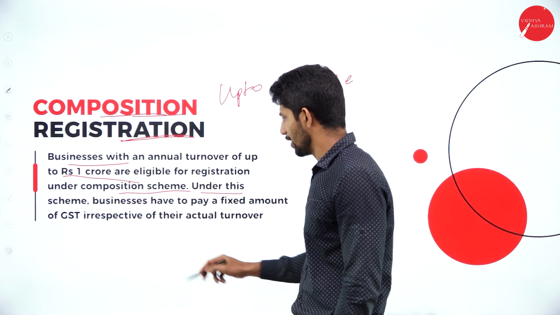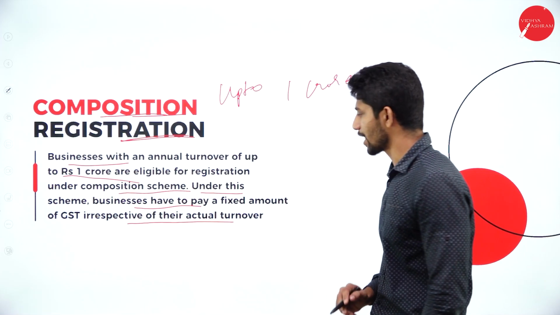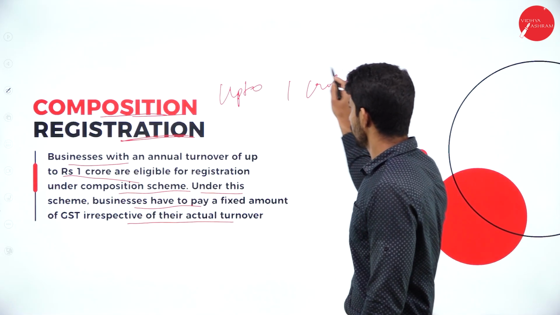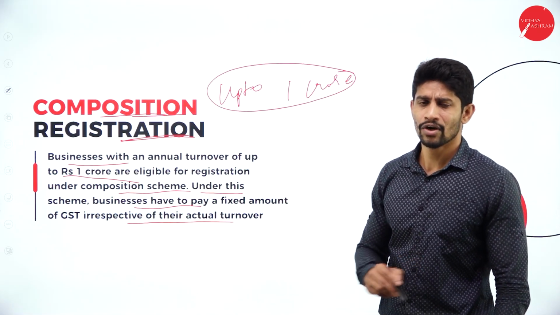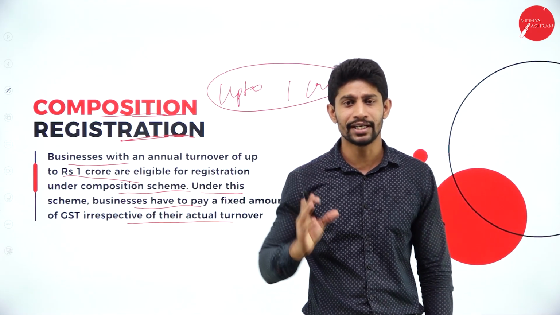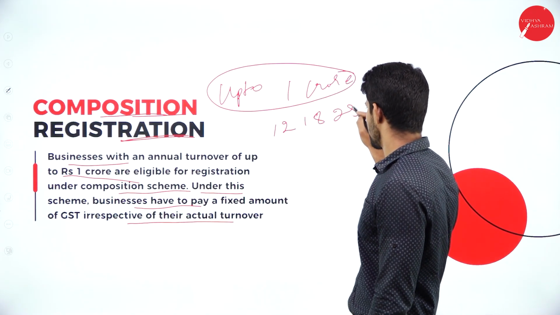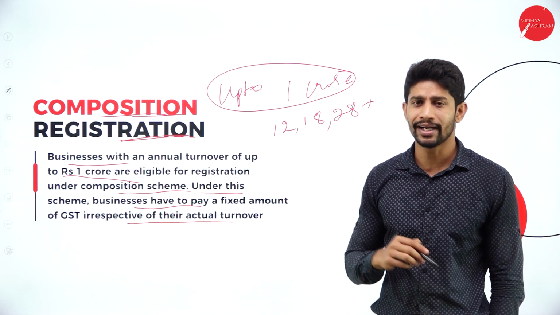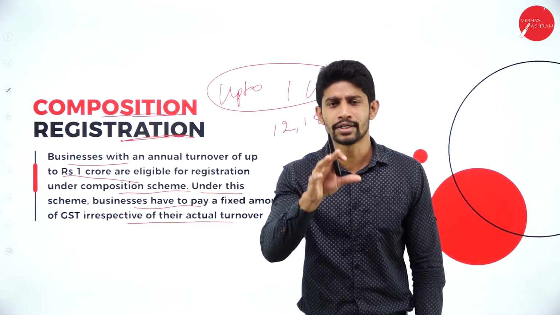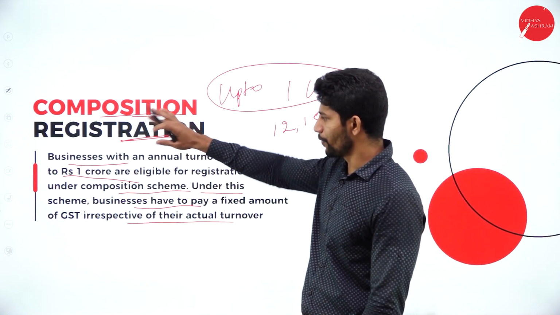And under this scheme, businesses have to pay a fixed amount of GST irrespective of their actual turnover. Yes, here if you opt for the composition scheme and your turnover is less than 1 crore or up to 1 crore rupees, then you will be paying a fixed rate of GST. You will not be paying 12%, 18% or 28% of tax. You will be paying a fixed rate of GST on the total turnover, whatever the total turnover will be for the particular financial year. So that is called composition registration.